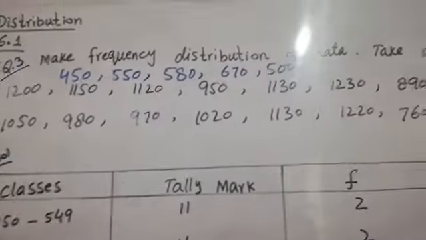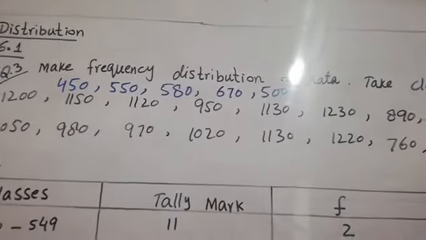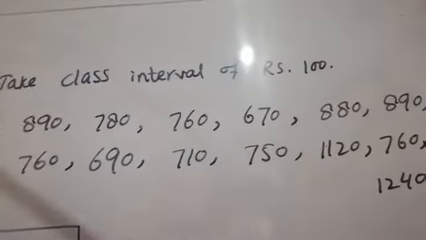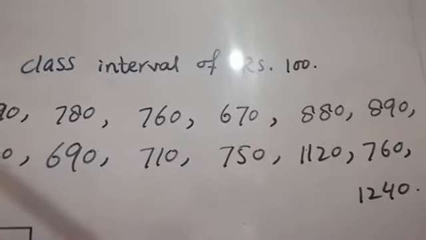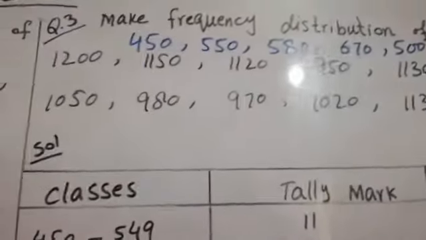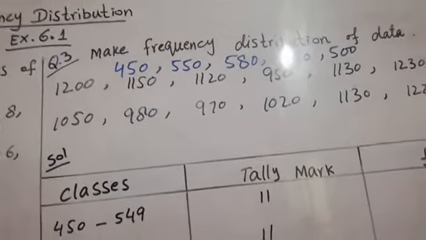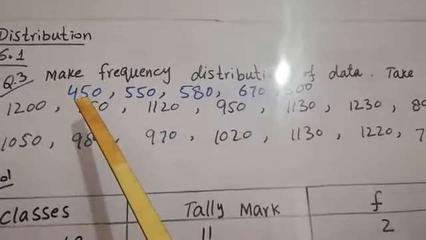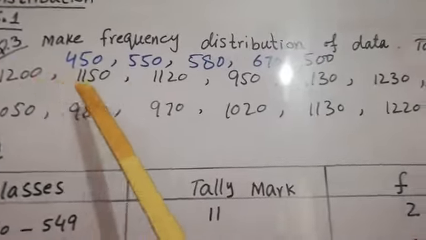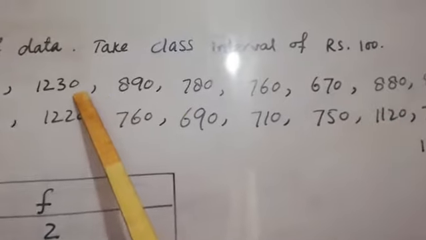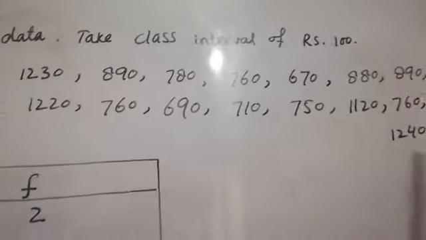Now we will move to our question number 3. In this question we have to make the frequency distribution of the data, and the class interval or class size is given as rupees 100. This is the data of the salaries of different employees per day. And dear students, the minimum value is 450 and the maximum value is 1230. So we will distribute up to 1240.